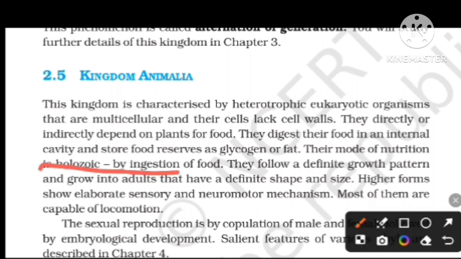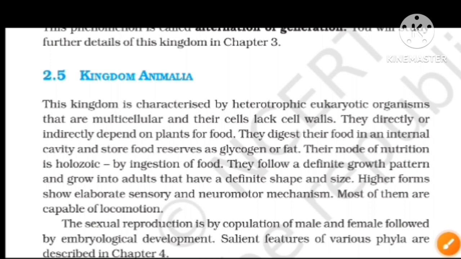Allergic means ingestion of food. There was a Kannada song, it is beautiful, by Vishnuvardhan in a Vishnuvardhan cinema: Tuttu Hanna Tinnoke, Pogase Neeru Kudiyoke. Ingestion of food is nothing but taking of food in the form of ingestion of food by our hands. It's nothing but allergic, and most of them are capable of locomotion.